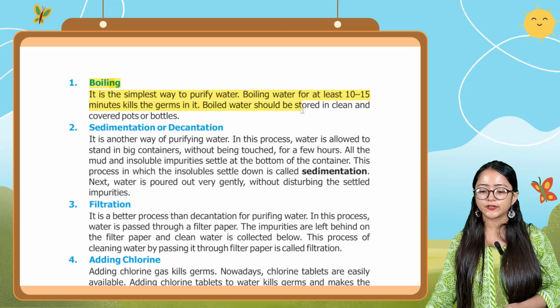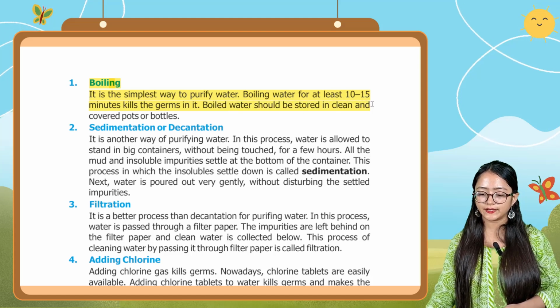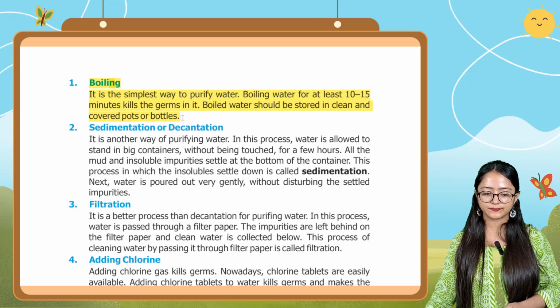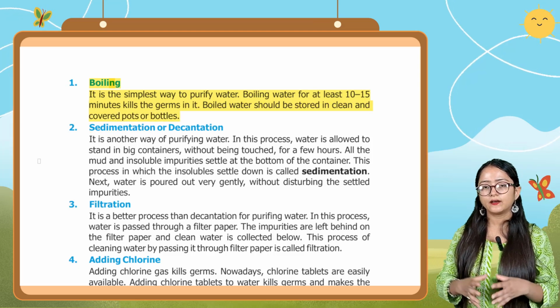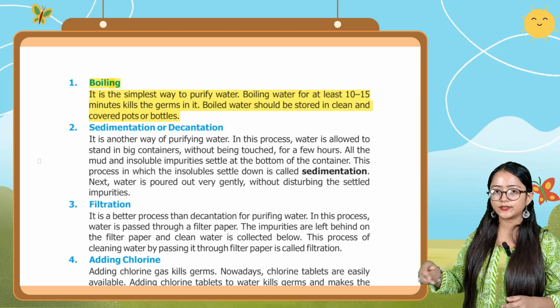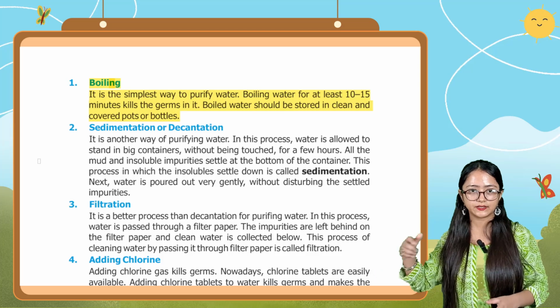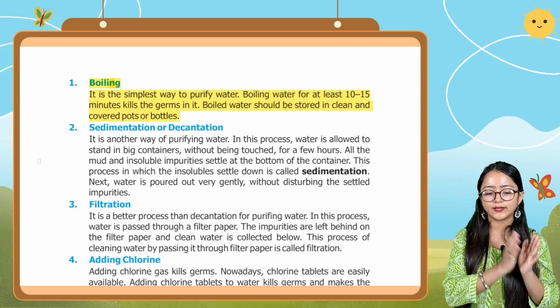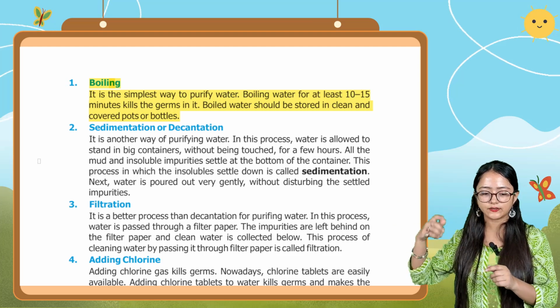Boiled water should be stored in clean and covered pots or bottles.